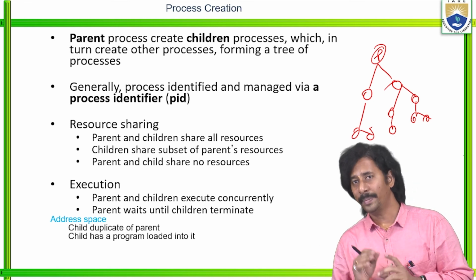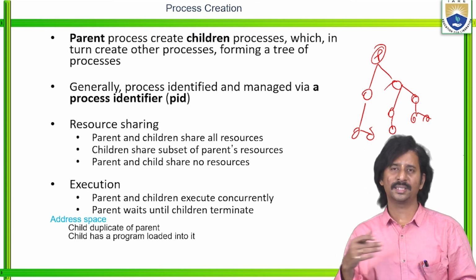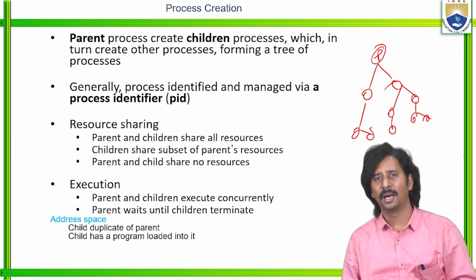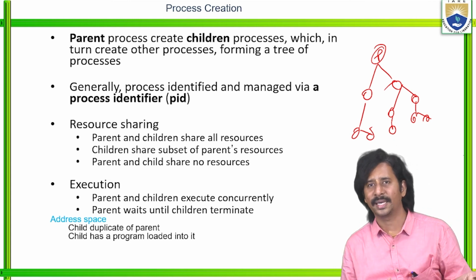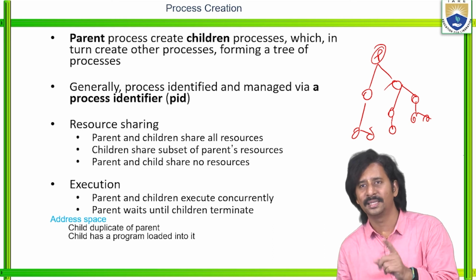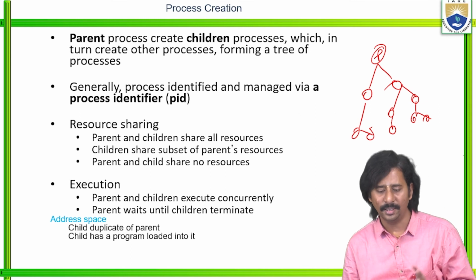Then parent and child share no resources. So this is the resource sharing concept in multiple processes. Then execution: parent and children execute concurrently. The parent waits until the children terminate.